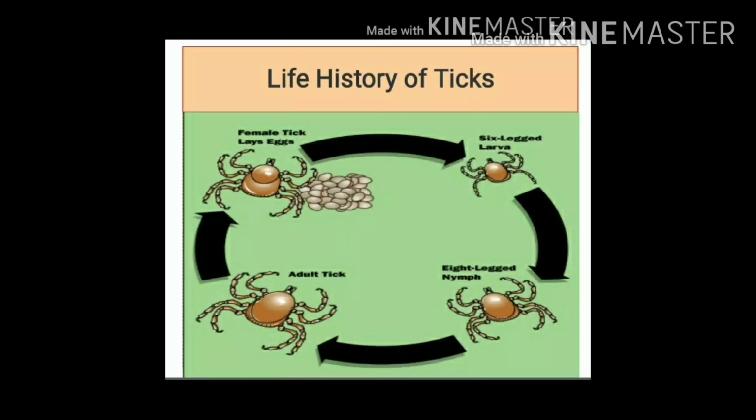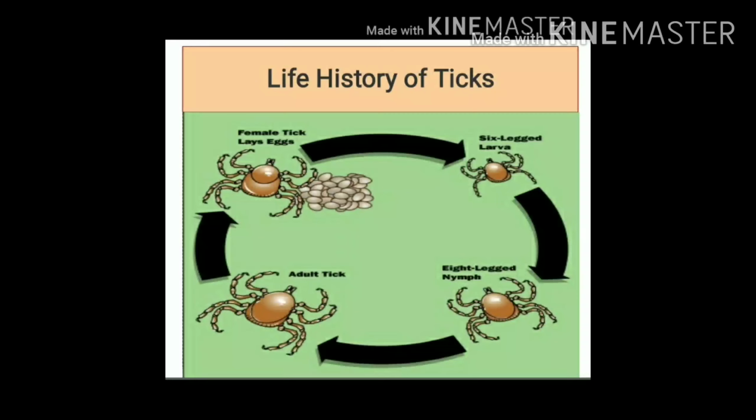Next stage in the development is nymph. Nymph stage resembles the adult stage and it has 4 pairs of legs. Nymph, like larva, also requires blood meal. There is only one nymphal stage in life history of hard tick, whereas there are 5 nymphal stages in life history of soft ticks. Final stage in life history of ticks is adult.